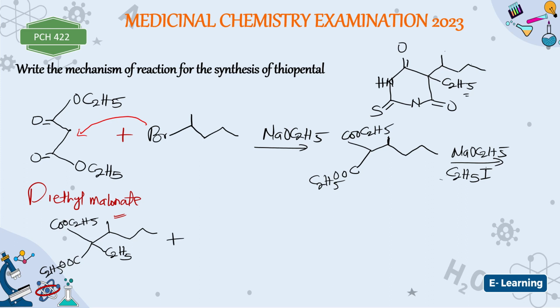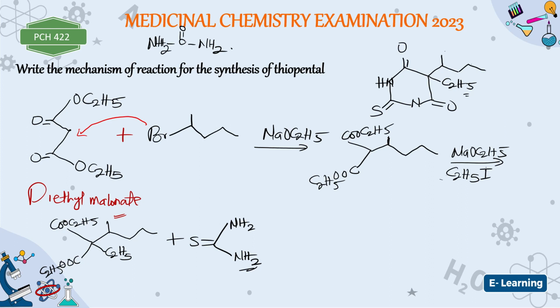Now, what is the structure of thiourea? It's more like urea. Urea is NH2 C double bond O NH2. This is the structure of urea. So if you want to write thiourea, it will be X. In place of this O, you put X, and then you have NH2, and then you have NH2. So that is where these 2 nitrogen are coming from in this ring.